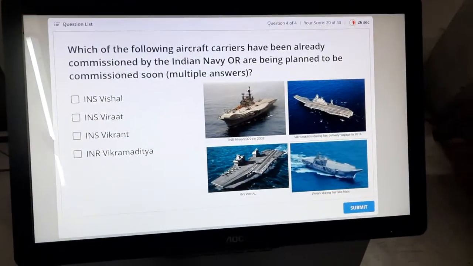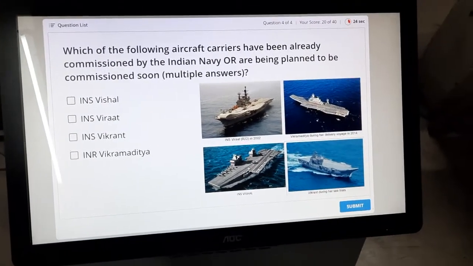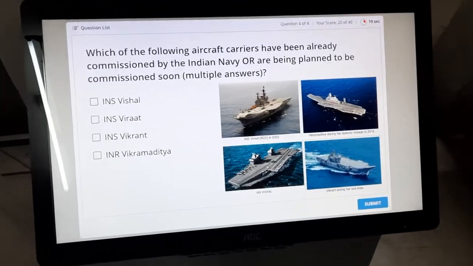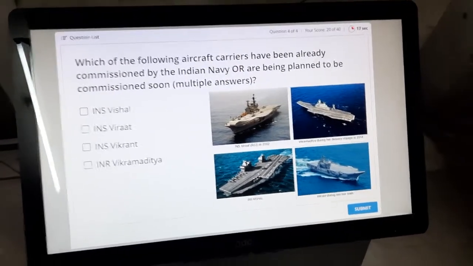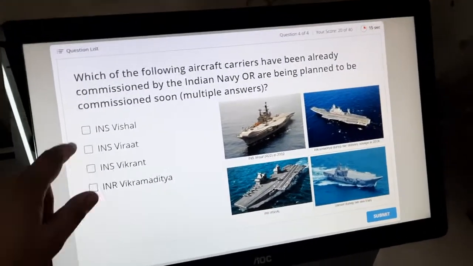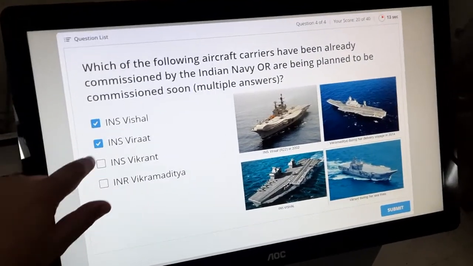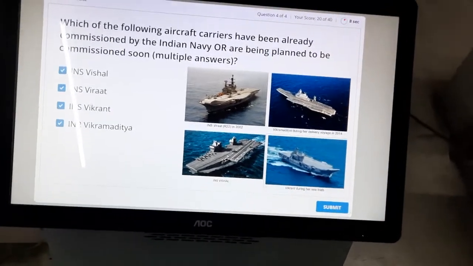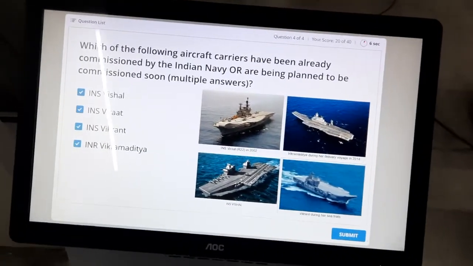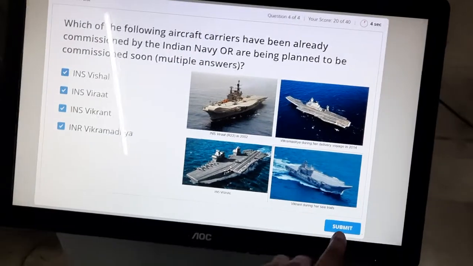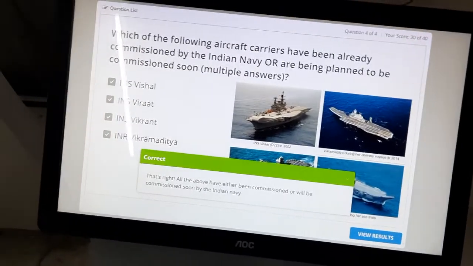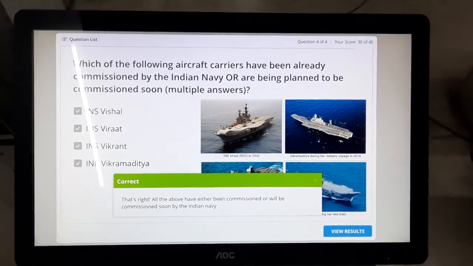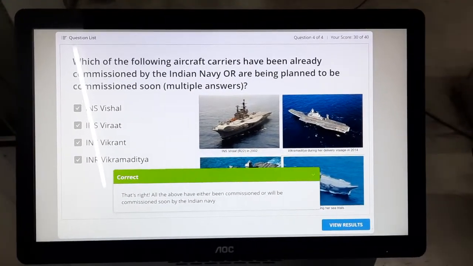And this is a multiple choice question with multiple answers. It's already written in the question itself that there are multiple answers to this question. For example, all these 4 aircraft carriers were at some time commissioned by the Indian Navy. So we click on submit. It says that's right, all the above have either been commissioned or will soon be commissioned.